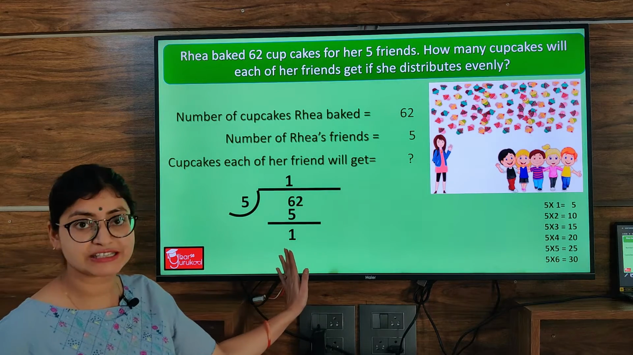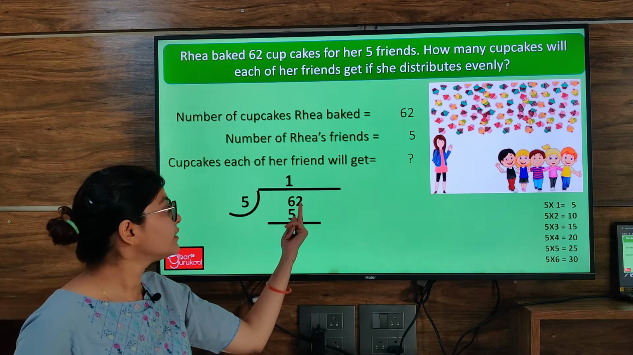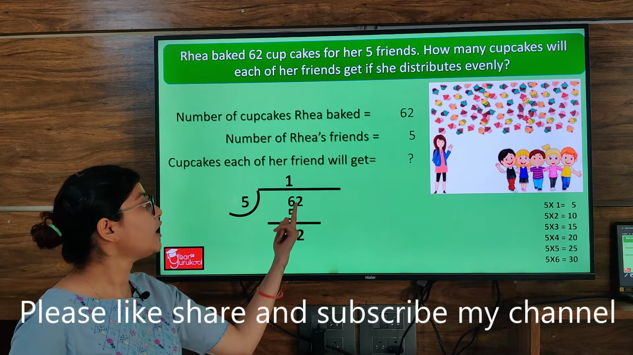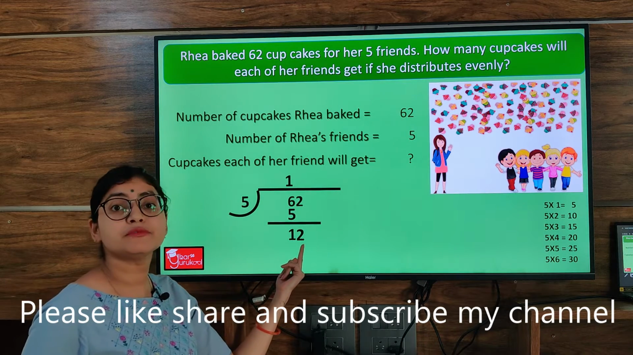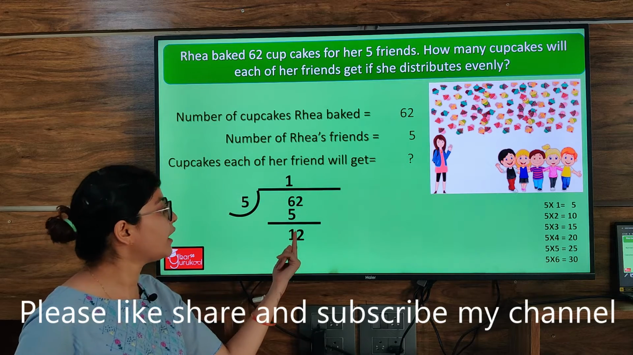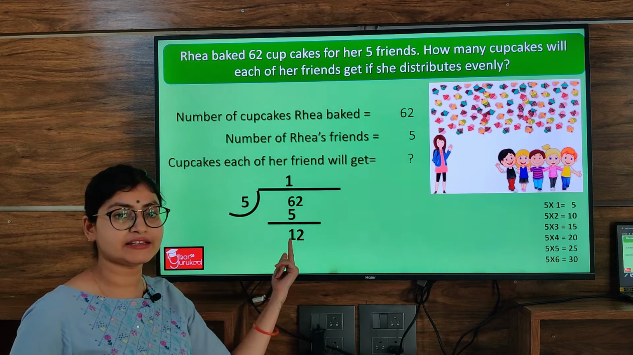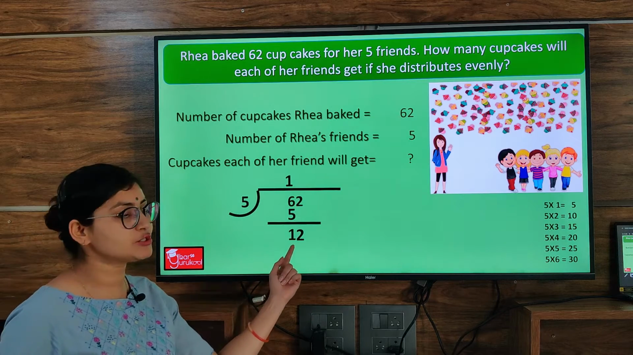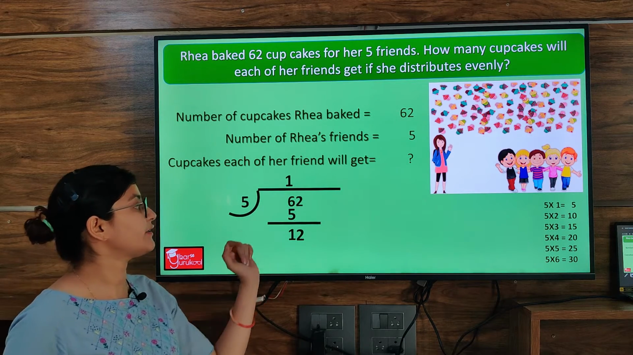As you know, 1 is a smaller number. We will put this 2 here. Okay. So now this 1 became 12. This 2 will come down here with 1 and this 1 will become 12. Now again we will compare this 12 with 5.